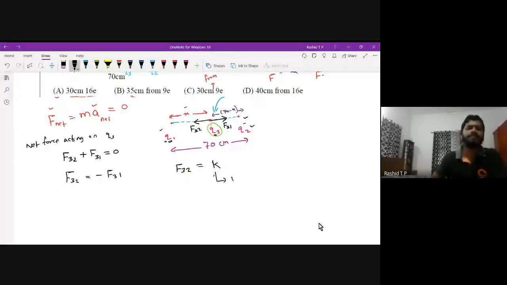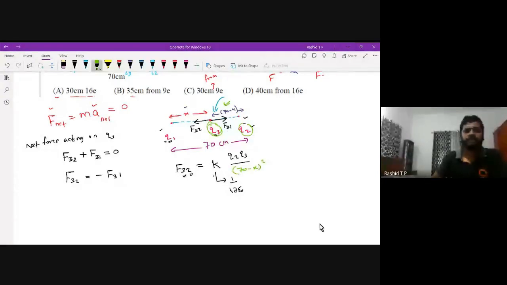Throughout the problems, I will use the K, so remember that this is 1 by 4 pi epsilon 0. Next, Q2 Q3, the charges are 3 and 2, divided by the separation between the charge Q3 and Q2. That separation is 70 minus x, whole square.